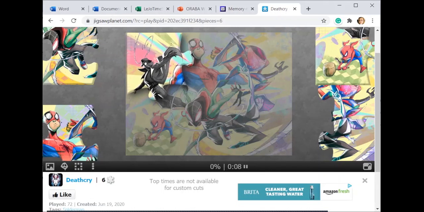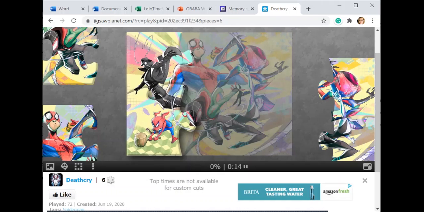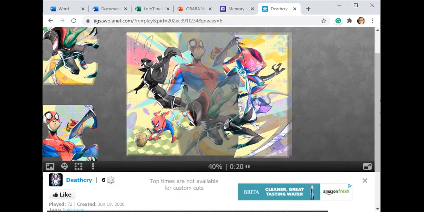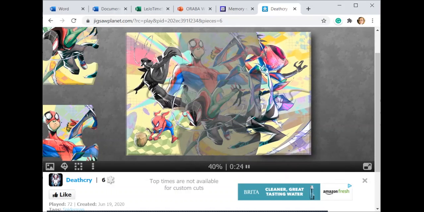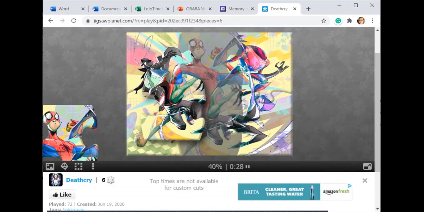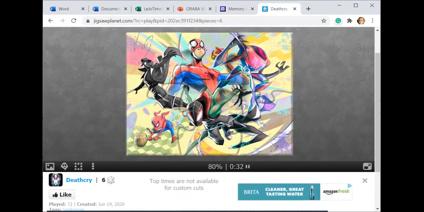And then the other thing I really like is it makes this great noise, which is really quite satisfying and reinforcing. So when the pieces fit together, it makes a click. That's how you know they got it. It does not have to be lined up on that image for it to work. That can be a sticking point for some clients that get a little stuck or hyper-focused on that.